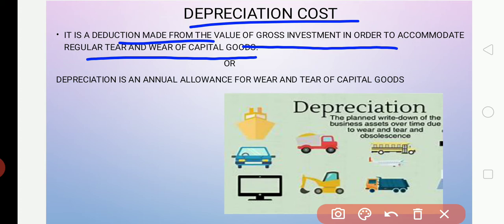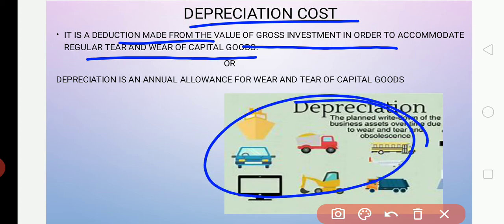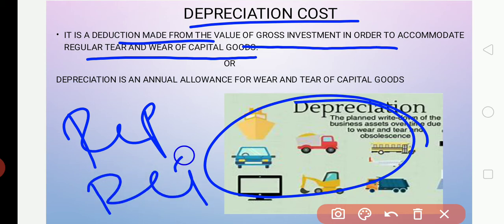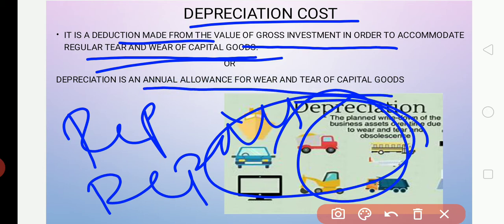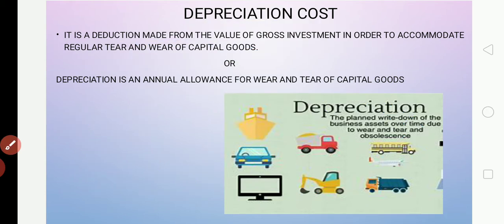of capital goods. These capital goods, these assets, when unfit for use, we replace. If good enough to use again, we repair. The expenses made by the firm for the wear and tear of capital goods are called a depreciation cost. We can put it another way: it is an annual allowance for wear and tear of capital goods, called a depreciation cost, right?